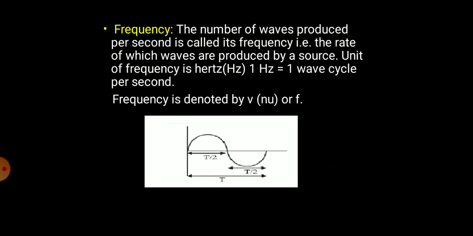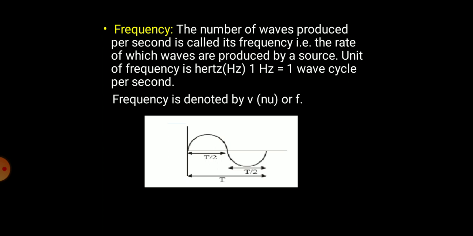Now, second thing, what is frequency? The number of waves produced per second is called a frequency. Previously I told, this is the starting point and this is the ending point, so this is considered as one wave. So n number of waves are possible. The number of waves which can be produced in 1 second, that is a frequency. Or you can even say the rate at which waves are produced by a source.